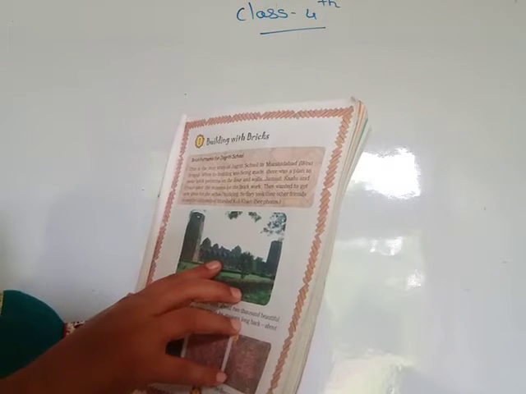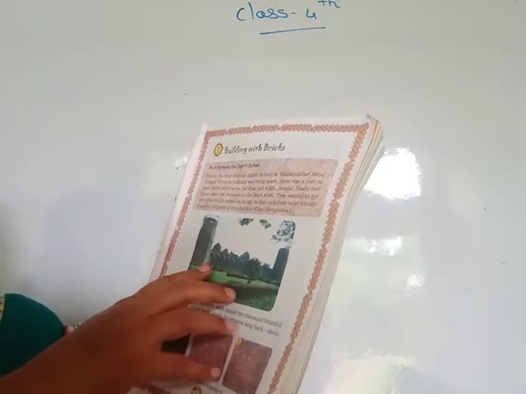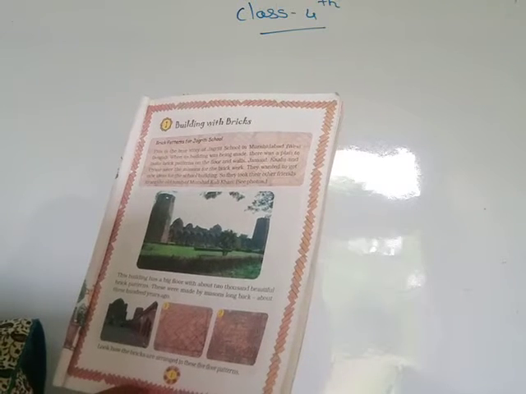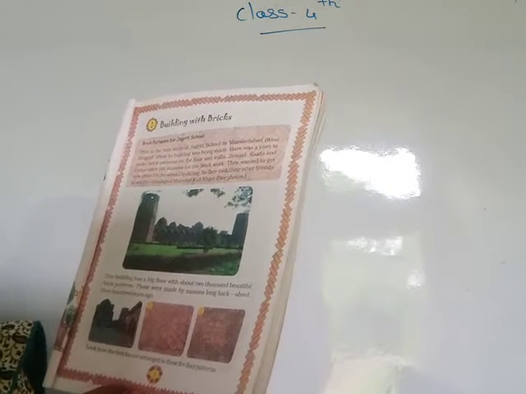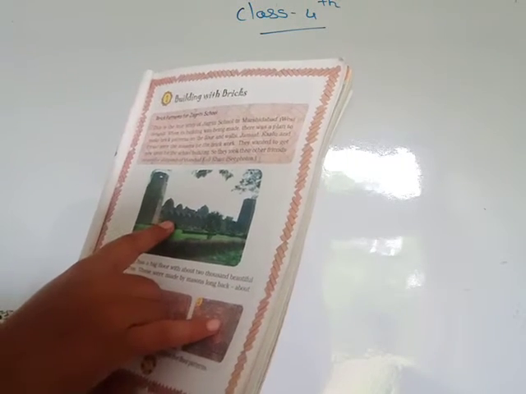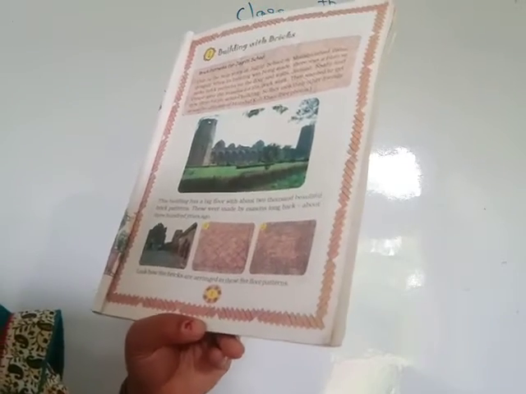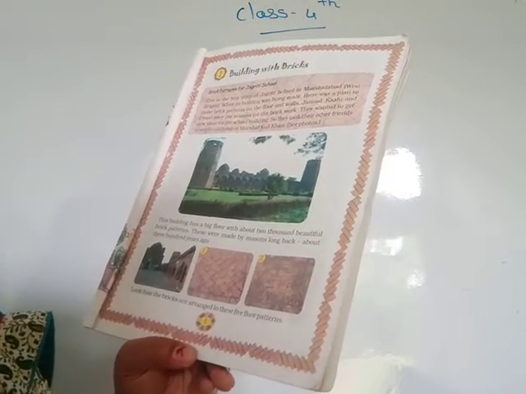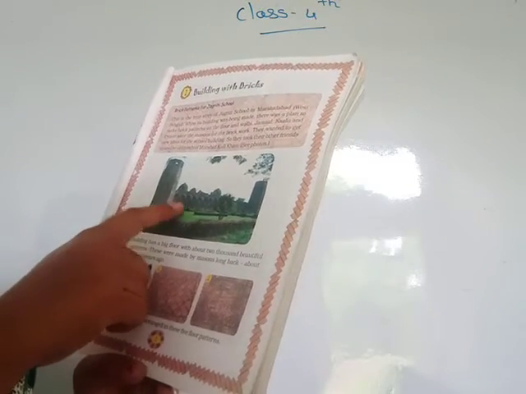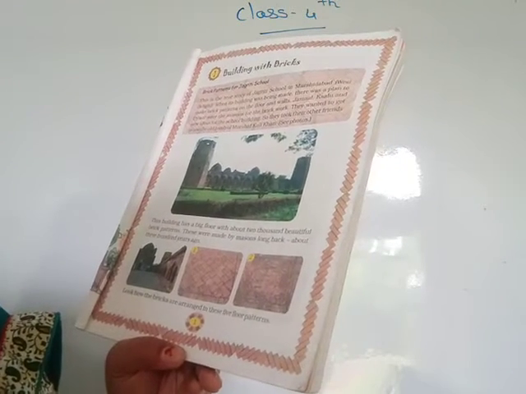Jamal, Kalu and Pyari were the masons for this brick work, and they wanted to get new ideas for this school building. So they took their other friends to see the old tomb of Murshid Quli Khan. See these photos here, the brick pattern of flowers and walls you see there. This building has a big floor with about 2000 beautiful brick patterns, and they were made by masons about 300